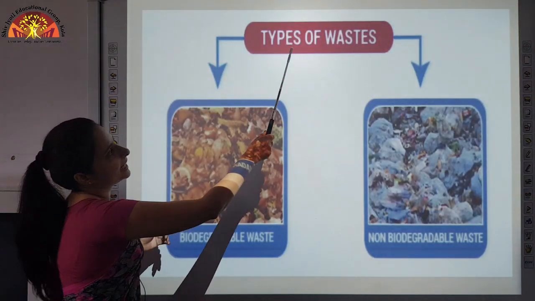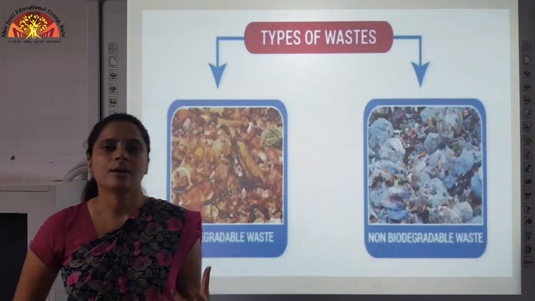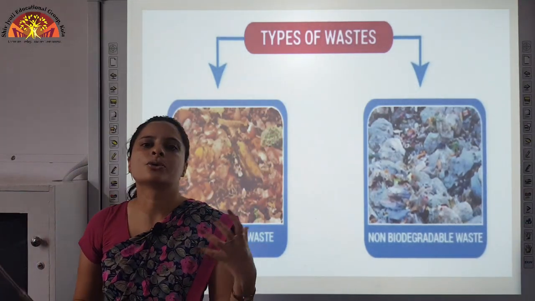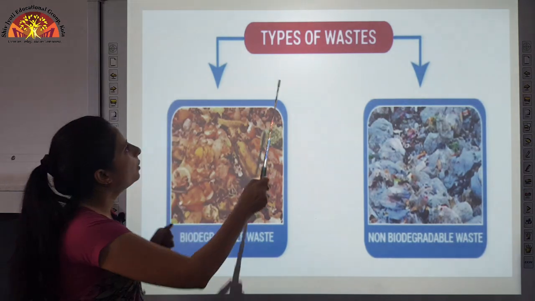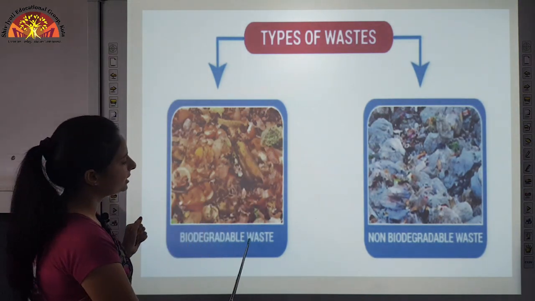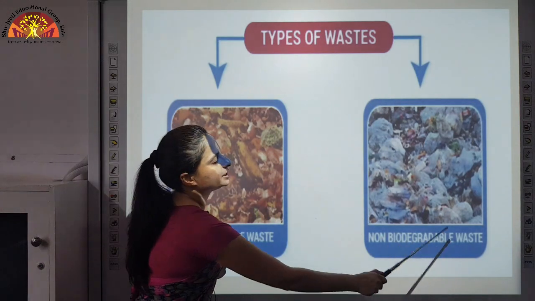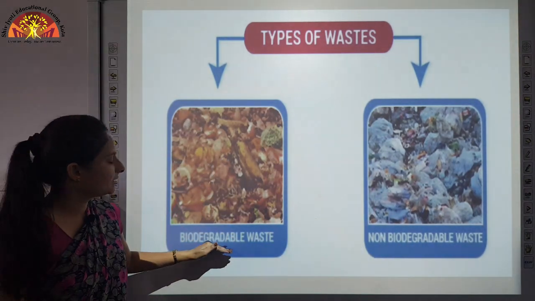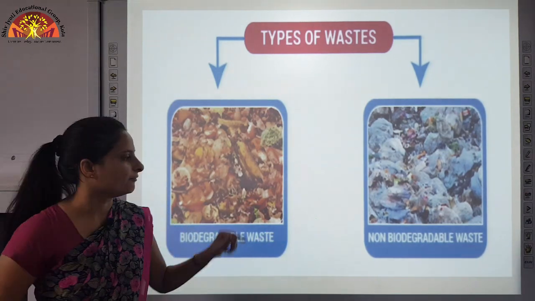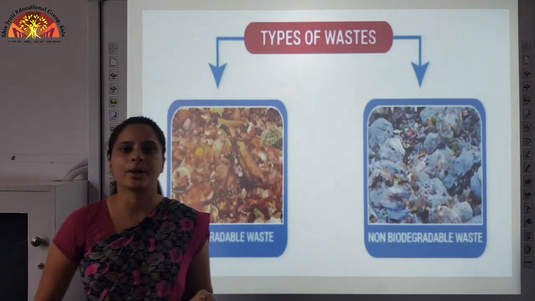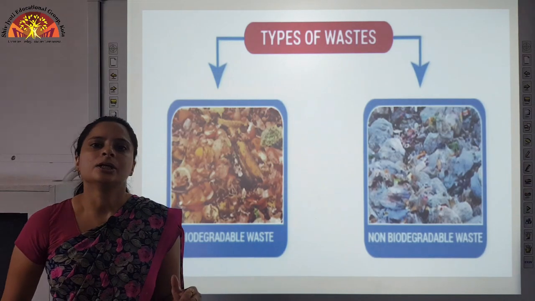Now, types of waste. First of all, understand what is waste. The thing which is no more useful to us is nothing but waste. So, types of waste are biodegradable waste and non-biodegradable waste. Biodegradable waste easily mixes up with the soil and gets rot, whereas non-biodegradable waste does not mix with the soil.